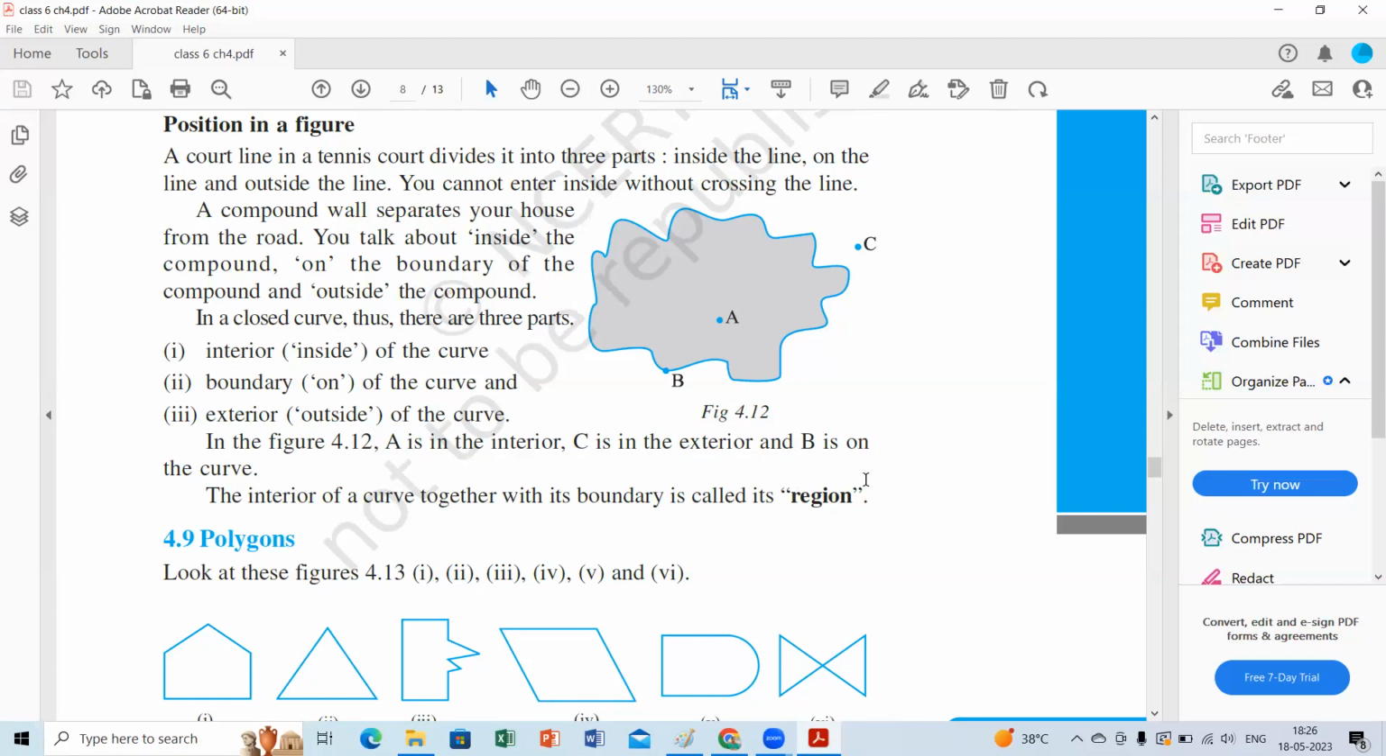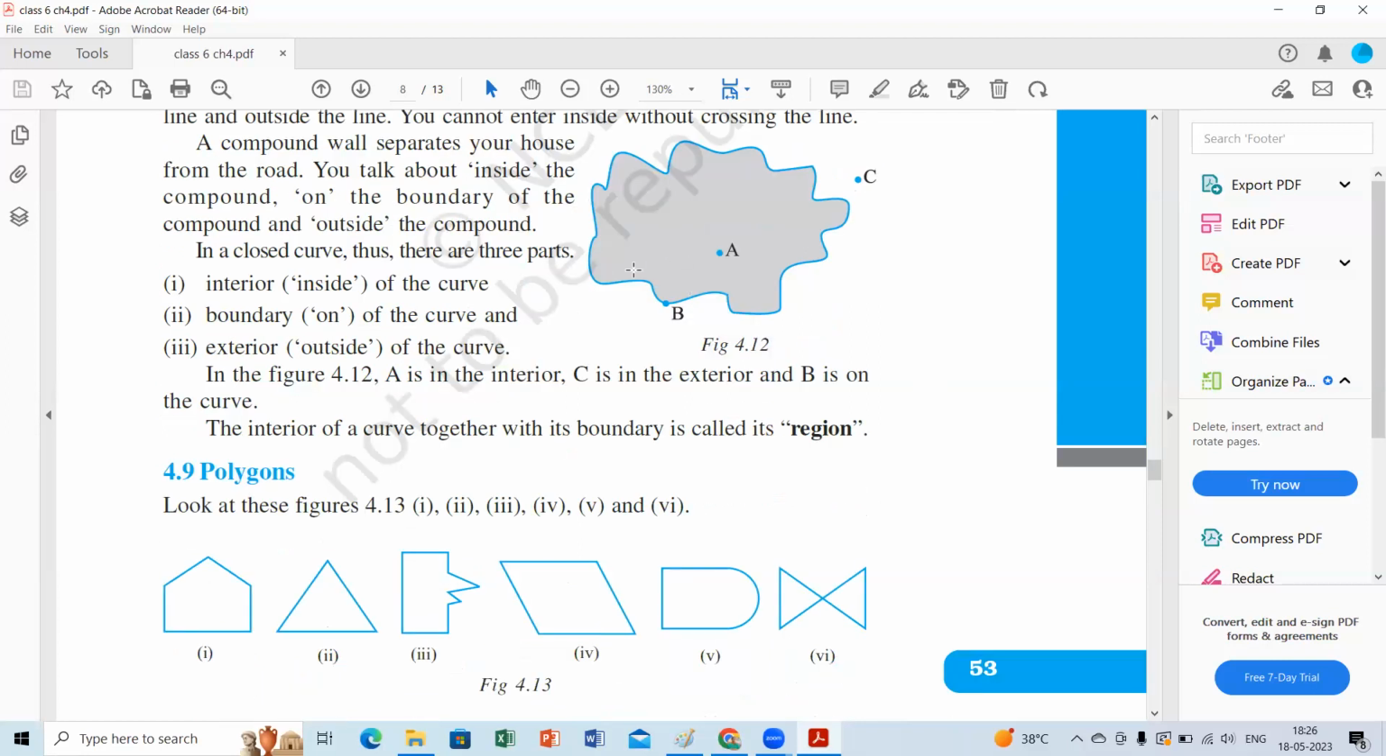Sometimes they may ask you what is called a region. Region is nothing but the interior of a curve together with the boundary is called a region. Suppose this is the interior region. For the exterior we don't have any limits. Only for the interior we have, right? Yes, ma'am. Interior region, exterior, these are general words, children, that we use in day-to-day life.